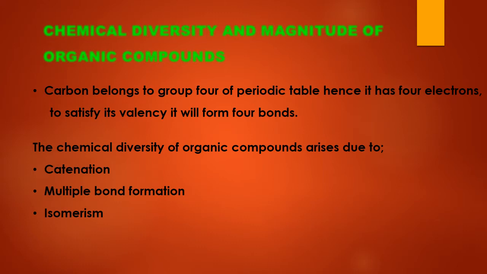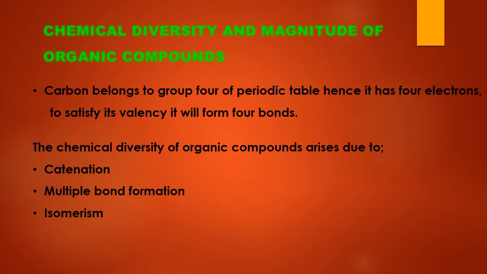It's not possible for carbon to gain 4 electrons and become stable, nor is it possible for carbon to lose 4 electrons. So what it does is form 4 covalent bonds to satisfy its valency and fulfil the octet rule. The chemical diversity of organic compounds arises due to this nature of forming 4 bonds. Carbon gives a large number of hydrocarbons and derivatives of organic compounds due to this property.